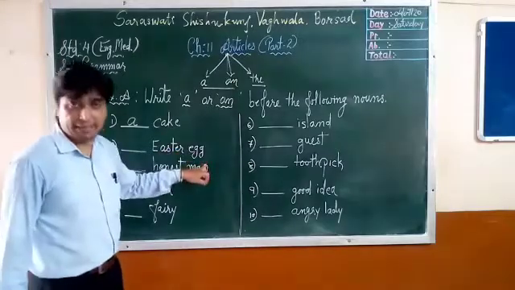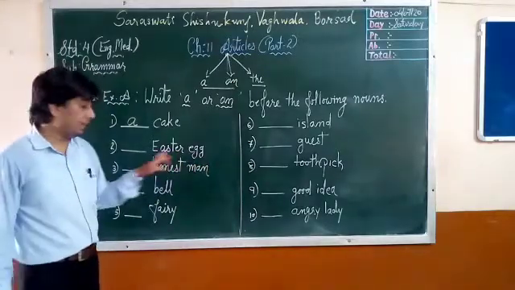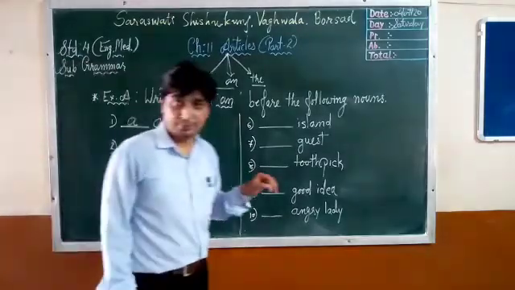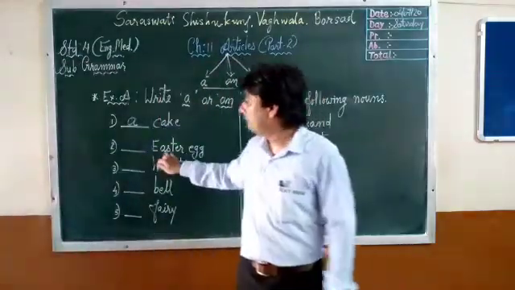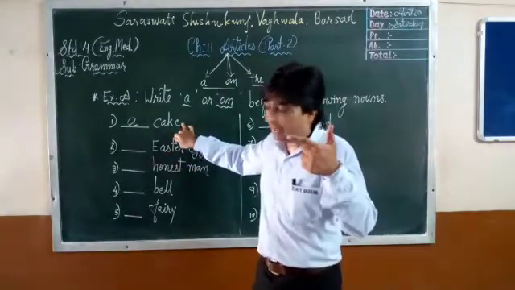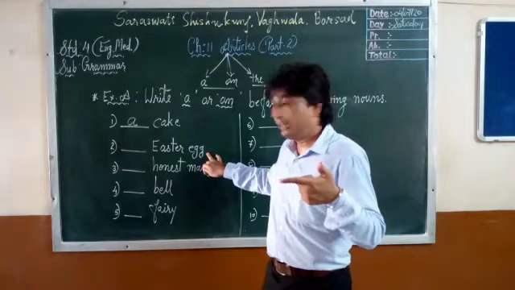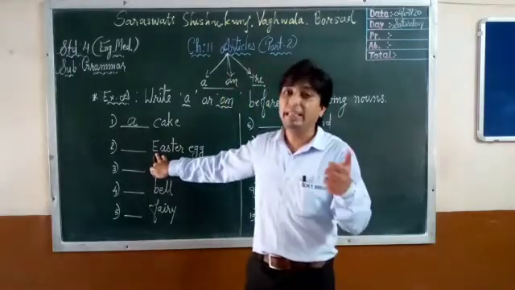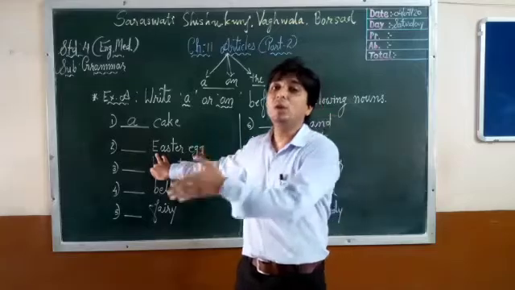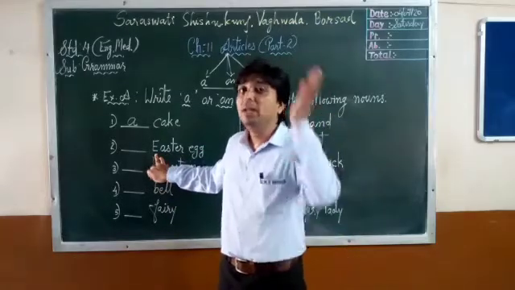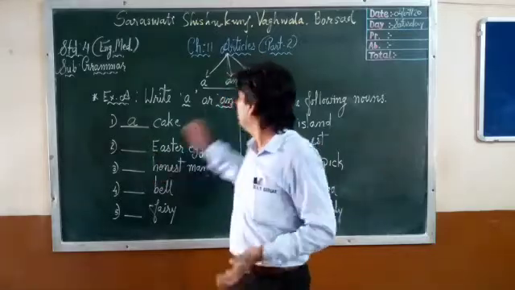Let's move to the second. Easter egg. See the first letter. That is E. Here we are not talking about the festival. Cake is countable singular. Egg is countable singular. But look here, the first letter begins with E. A, E, I, O, U. That is a vowel. So what do we have to write if the noun begins with a vowel?